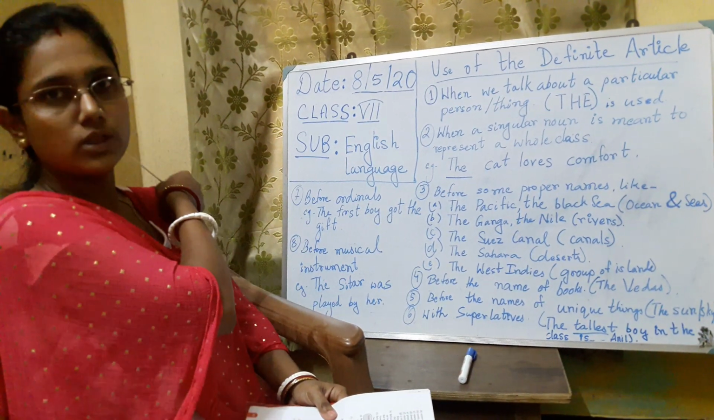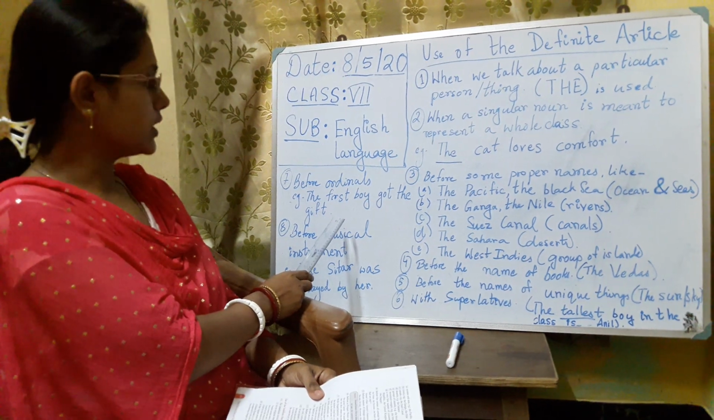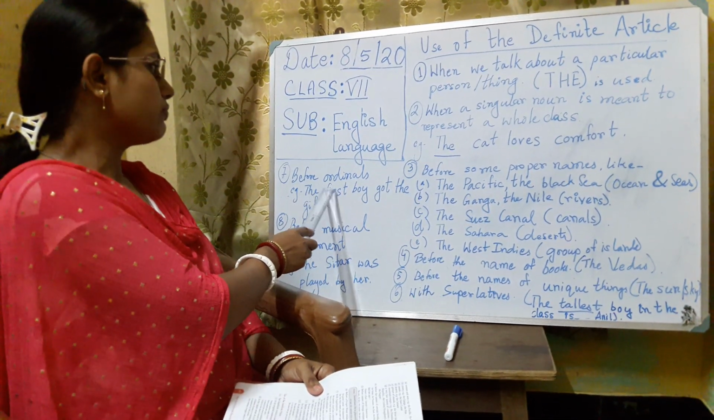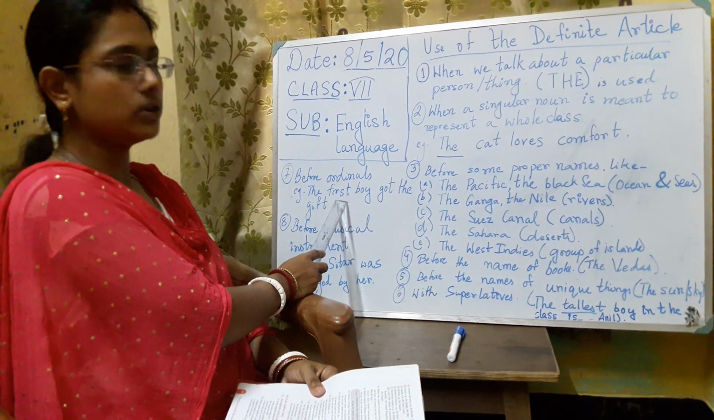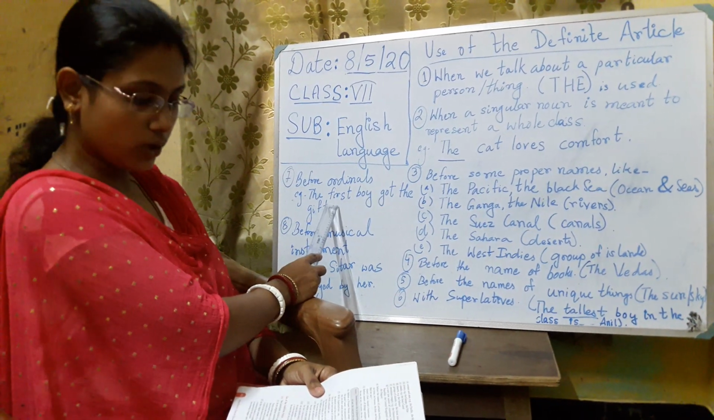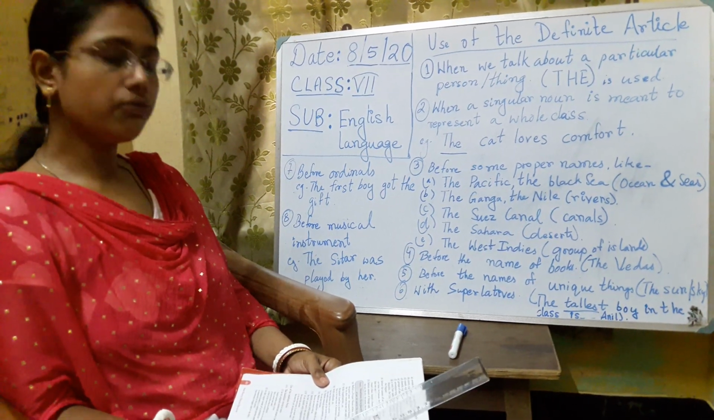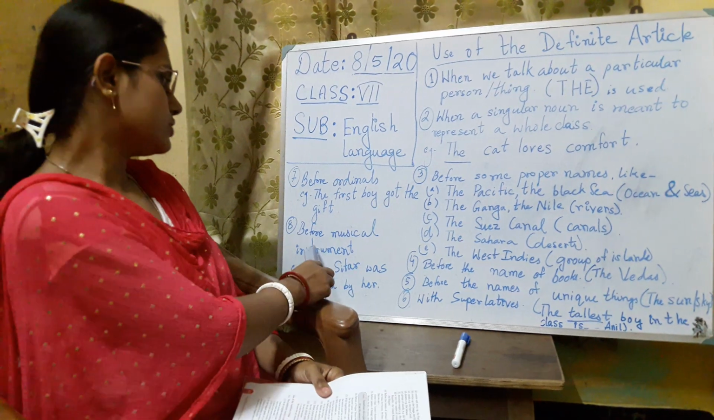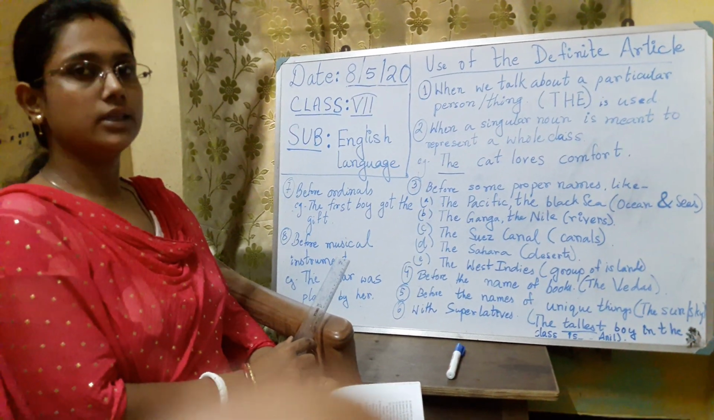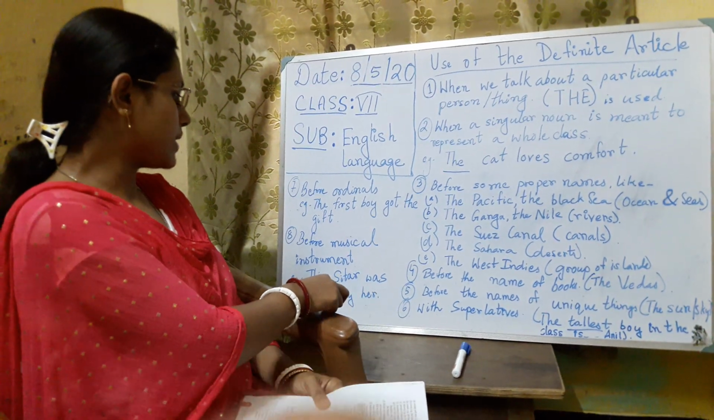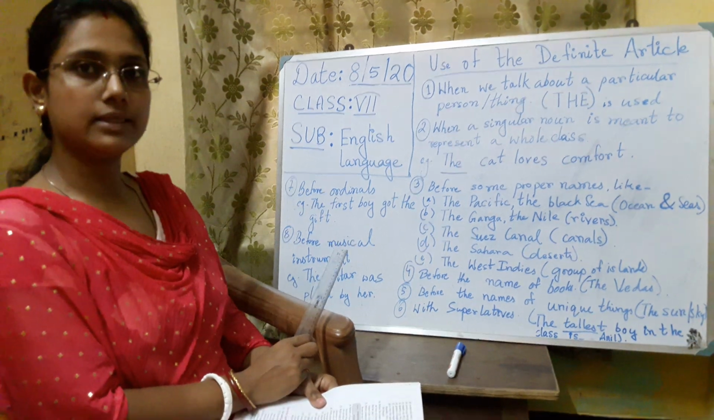For example, we know the ordinals, like the first, the second. For example, the first boy got the gift. So when we use any ordinals, before the ordinals we write "the". Okay, we use the article "the". Then before the name of any musical instrument, like the guitar, the sitar was played by her. And in your book it is also given: he can play the flute.